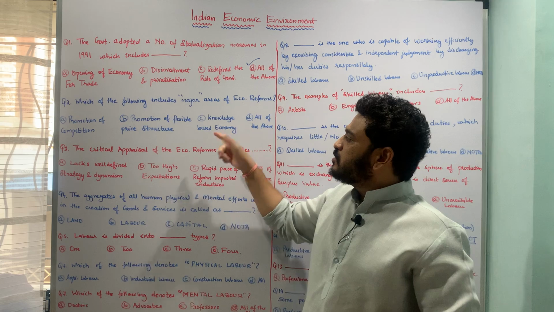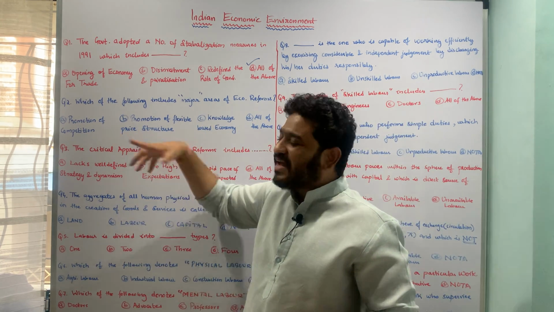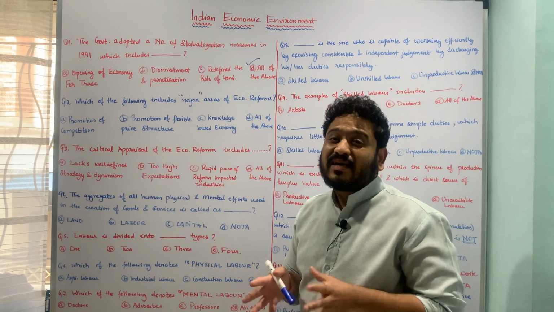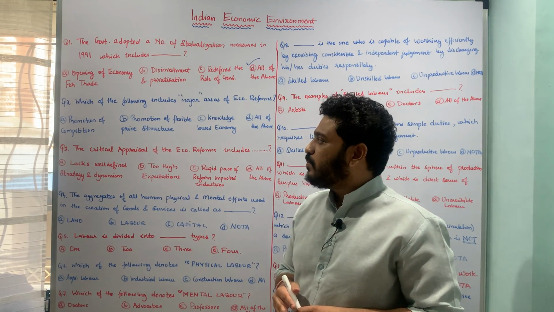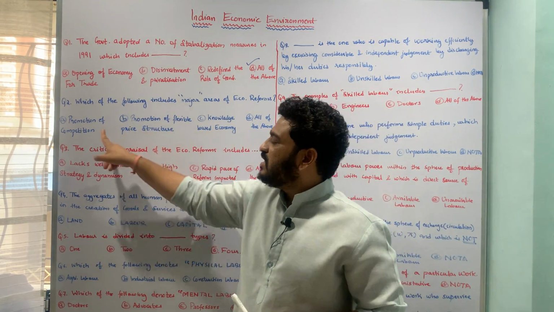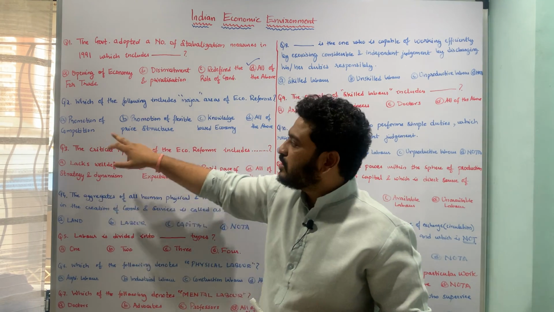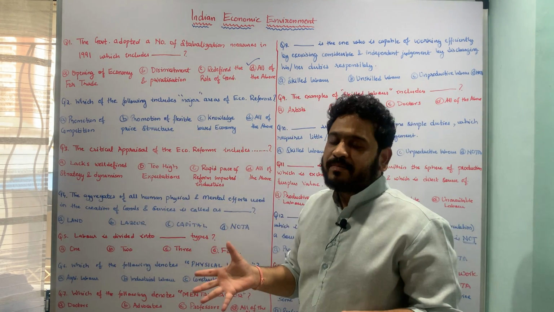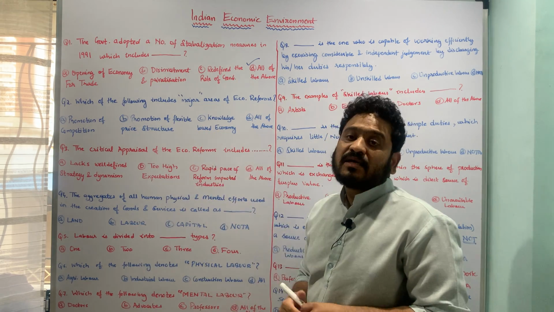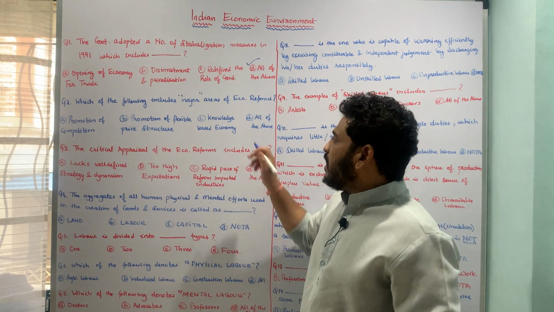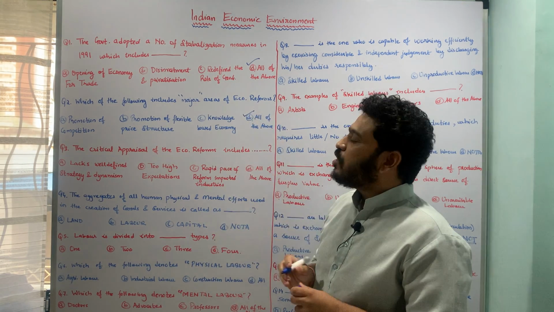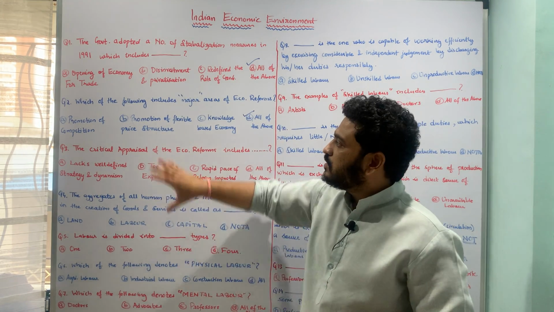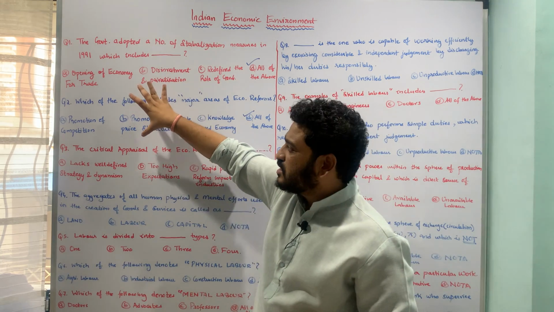All of the above. So these are all major areas of economic reforms which were taken into consideration while formulating or passing the 1991 policy, and therefore all these three, that is promotion of competition, then promotion of flexible price structure in the economy, as well as knowledge based economy, are major areas of economic reforms, and therefore option D, which is all of the above, is the correct answer to this question. I hope this is pretty much clear.